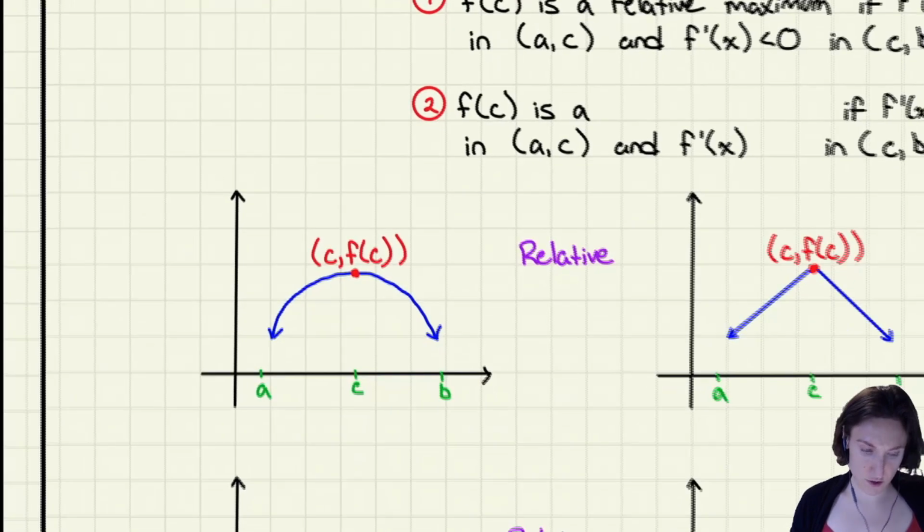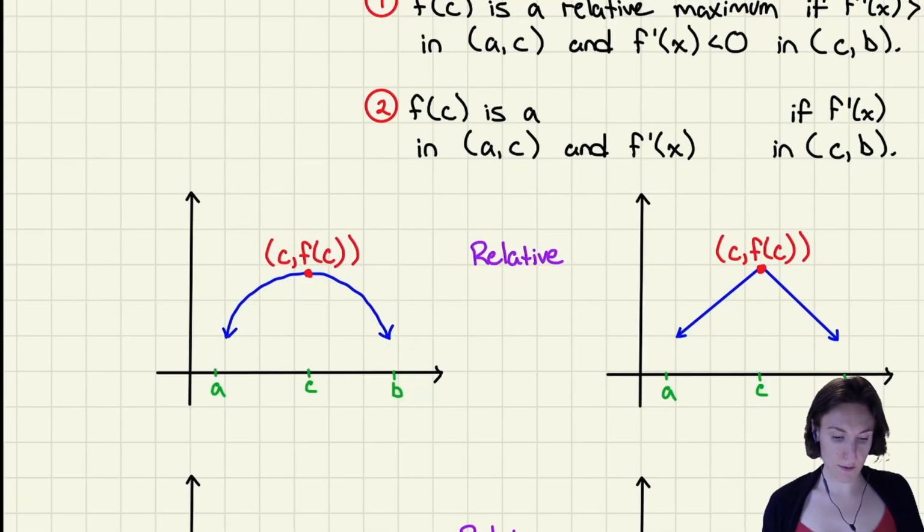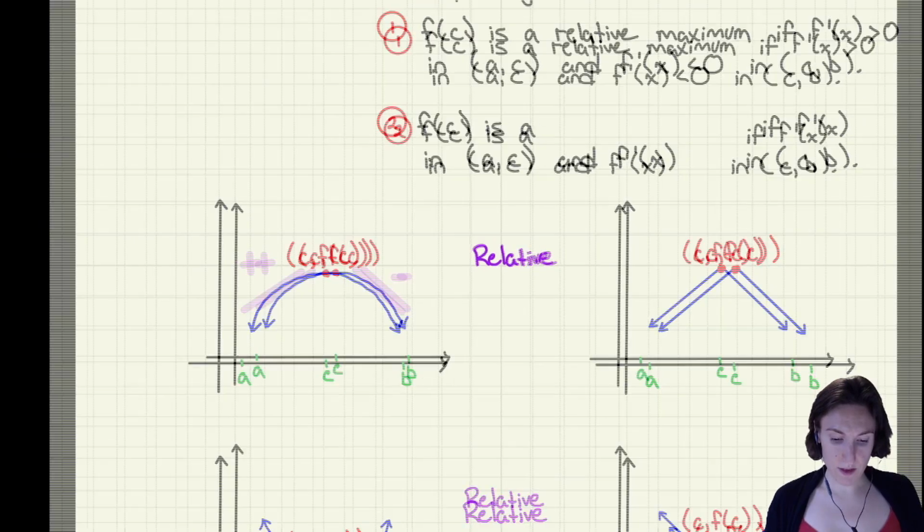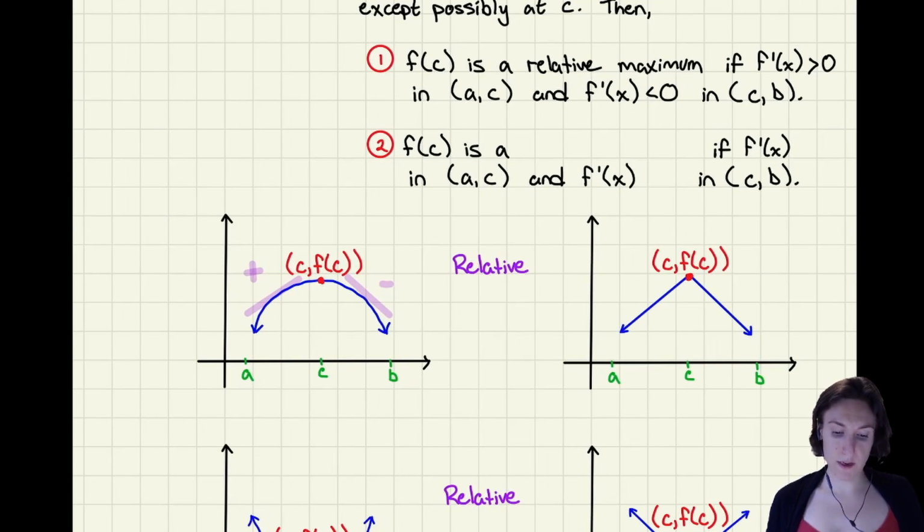So look at this picture right here, because that's kind of illustrating what I'm saying. So say we have functions increasing from A to C and then decreasing from C to B. Okay, so we basically have plus here and we have a negative here. Okay, this would correspond to a relative max.